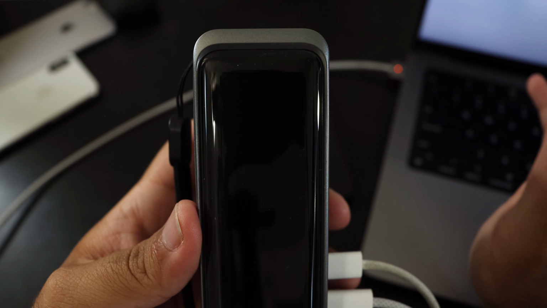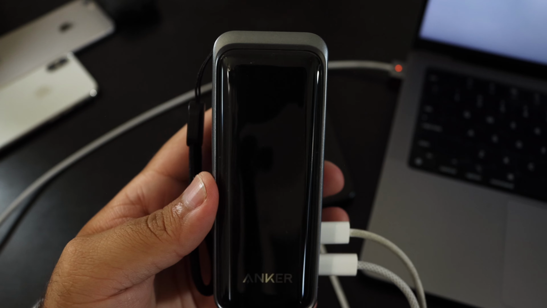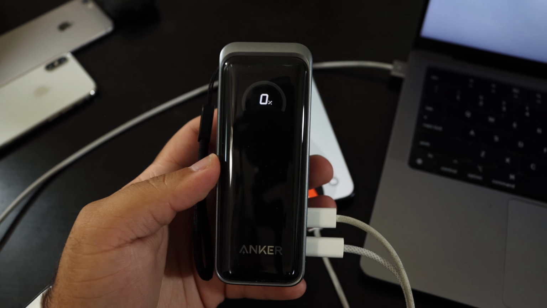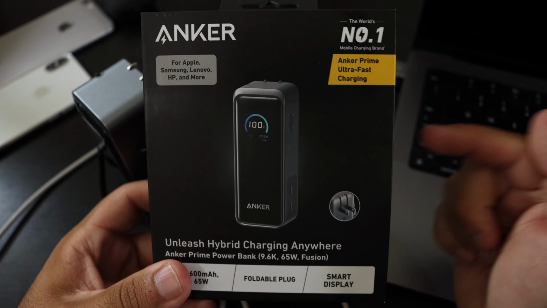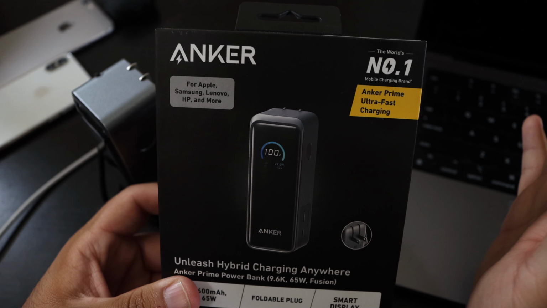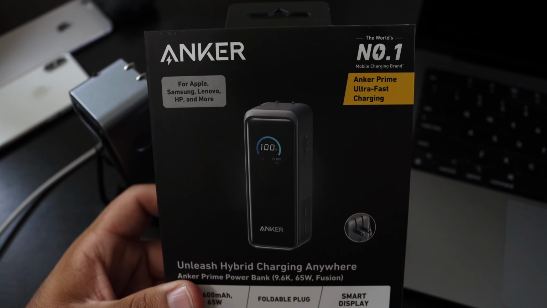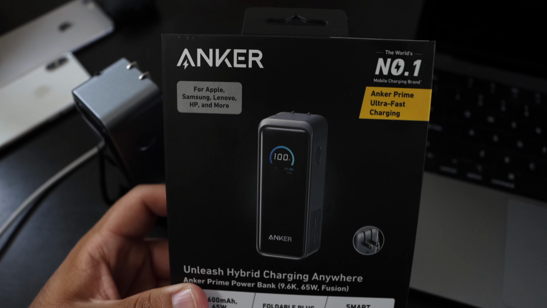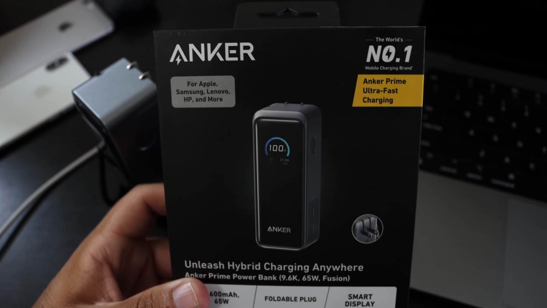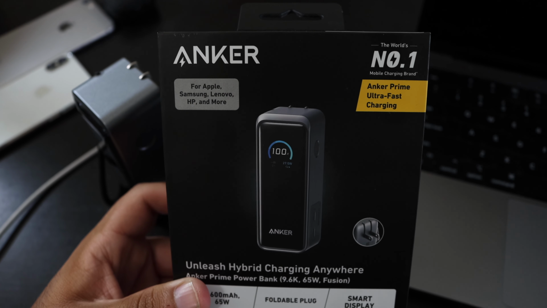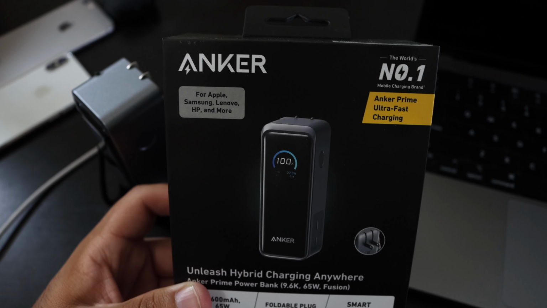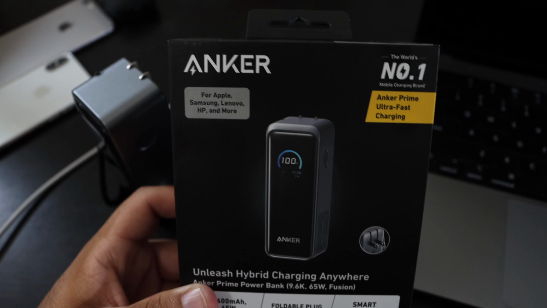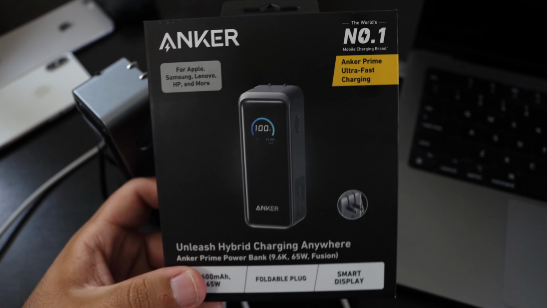This is absolutely amazing. It's so incredible to have this and plug it anywhere on the go. I do highly recommend getting this product. I will link the product down below in the description. Like I said, this is an absolute game changer, especially for me. I do travel a lot and I do other work besides YouTube. This is actually going to change my life when I'm on the go. Take it with me anywhere, in the hotel, on the go. Like I said, I could charge 2 different devices and it is absolutely incredible.